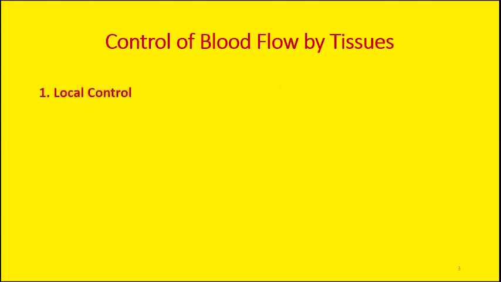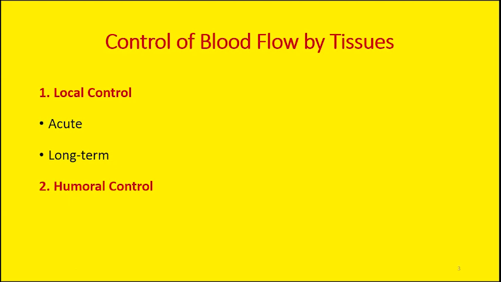So yesterday we discussed the local control mechanisms. We discussed the short term or the acute mechanisms and the long term mechanisms. And we discussed different theories in local control. We discussed the metabolic theory, we discussed the myogenic theory. But today we will focus on the control by the different hormones, how different hormones regulate the circulation.